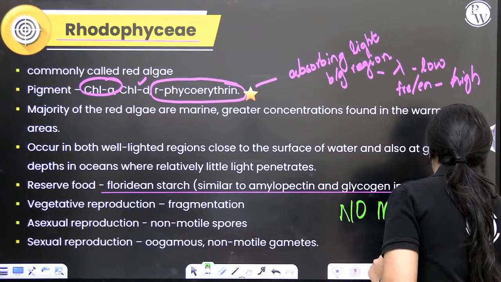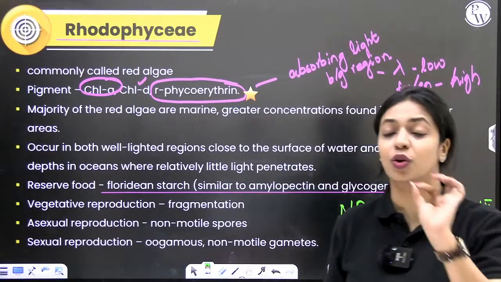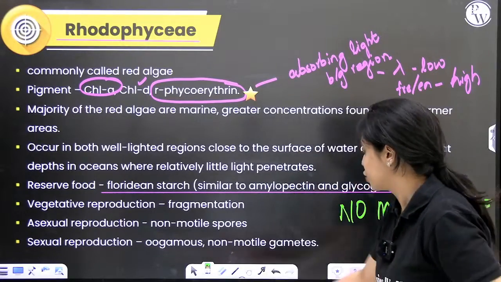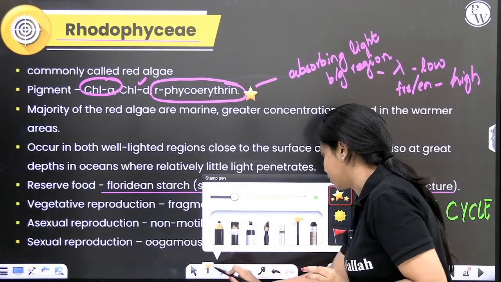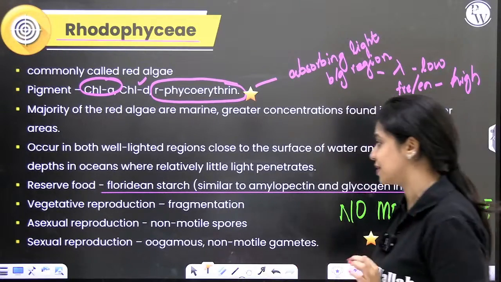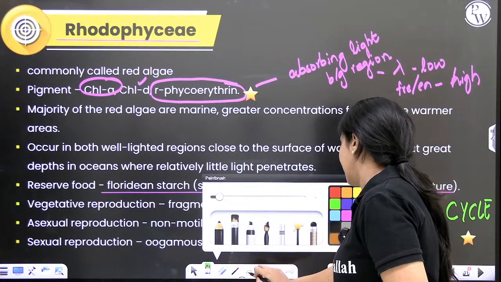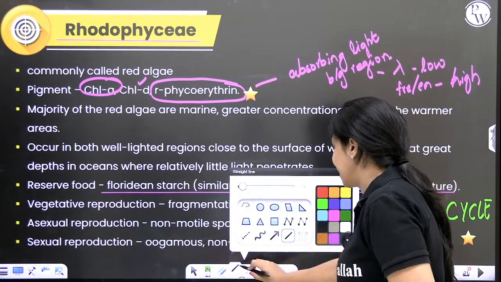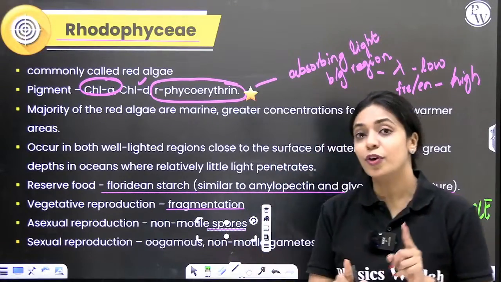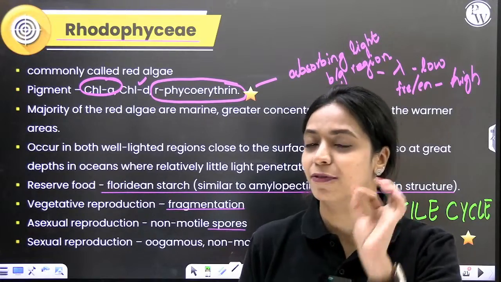Even the spores do not have flagella, even the gametes do not have flagella. Vegetative reproduction can happen by fragmentation. Asexual reproduction happens with spores. But if you noticed in green algae and brown algae, we spoke about zoospores that are flagellated.